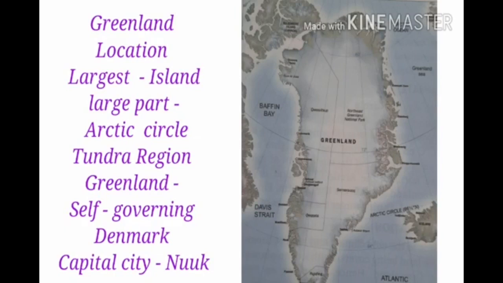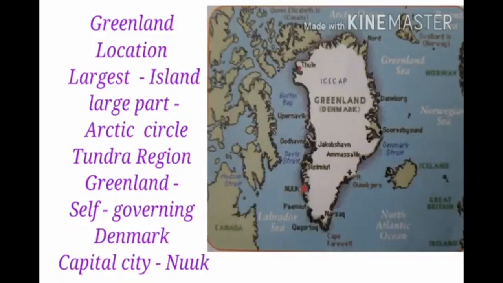Children, Greenland is the largest island in the world. Which is the largest island in the world? Yes, Greenland is the largest island in the world. Children, Greenland is not a continent. It is a country. Greenland is a self-governing country within the Kingdom of Denmark. Its capital is Nuuk. Children, Tundra region extends over the continents of North America, Europe, and Asia. Greenland is located in the Tundra region.